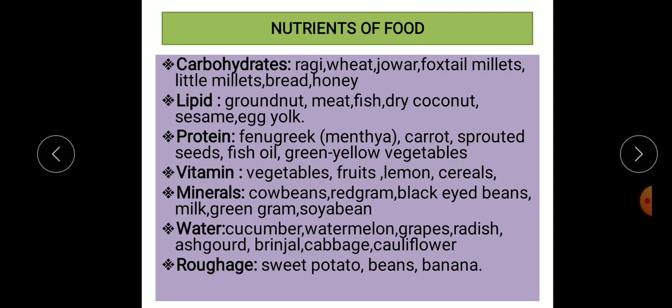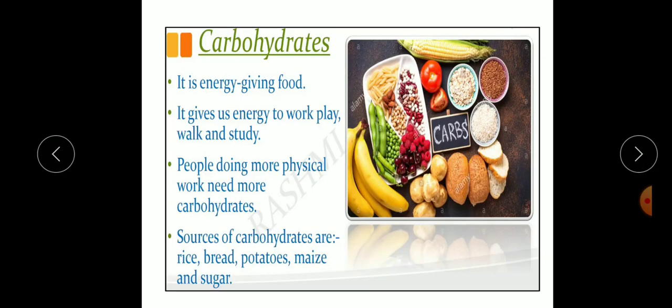Now let us study one by one in detail. First is carbohydrate. It is an energy giving food. It gives us energy to work, play, walk, and study. People doing more physical work need more carbohydrates. Sources of carbohydrates are rice, bread, potatoes, maize, and sugar.